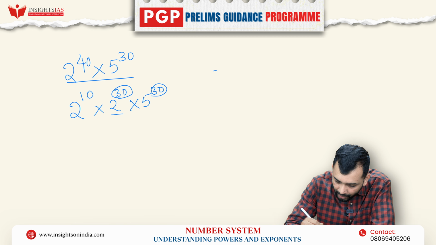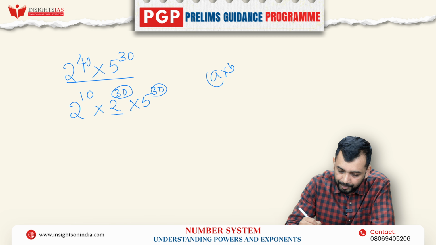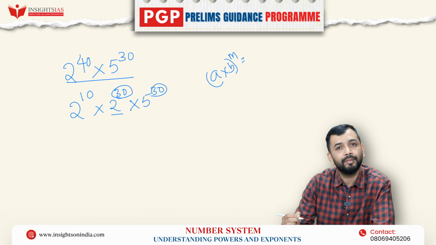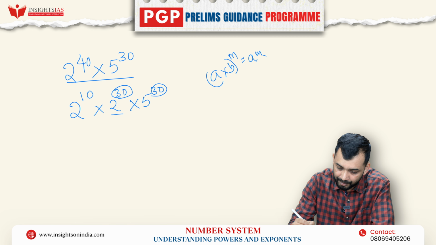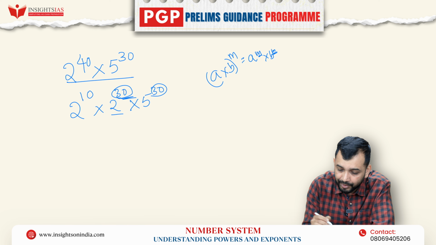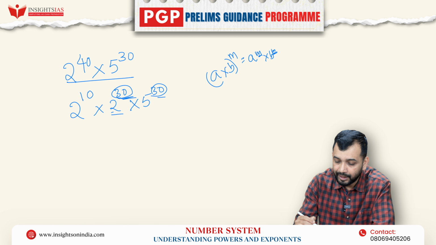Now in the formula we have known, (a to the power b) whole to the power m will be how much? a to the power of m, b to the power of m. Here the power is the same, right? So what have I made? I have made the power the same. That is 2 to the power of 30. Here 2 is nothing but this, 5 is nothing but this.